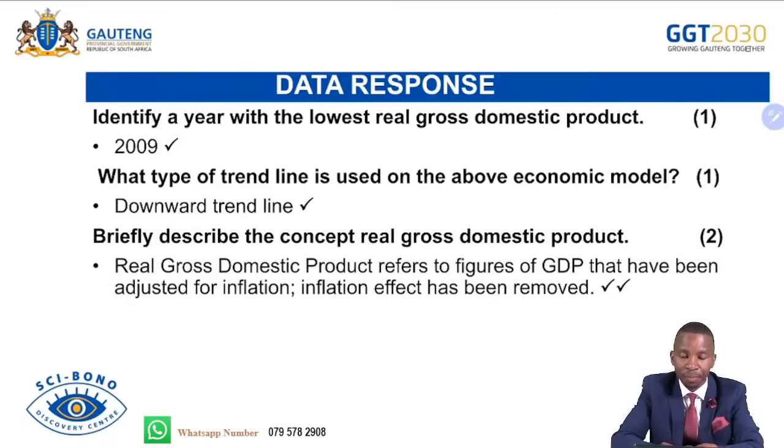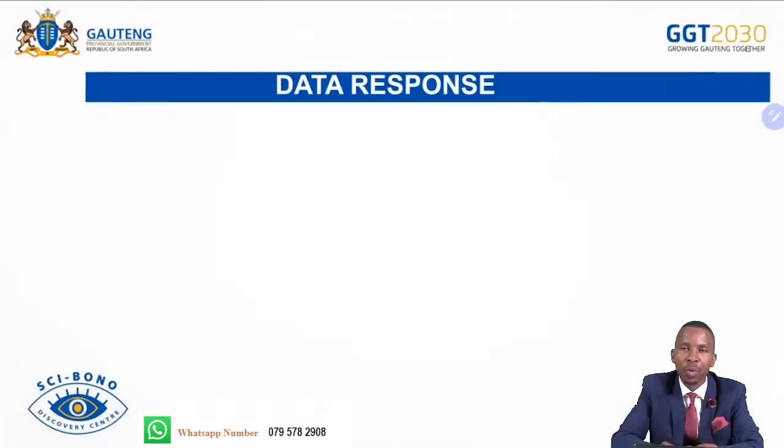Briefly describe the concept real gross domestic product. Real GDP refers to figures of GDP that have been adjusted for inflation. The inflation effect has been removed. That is known as deflated, using the GDP deflator.